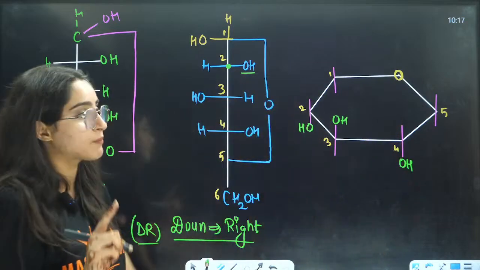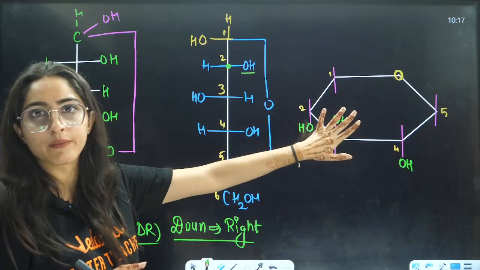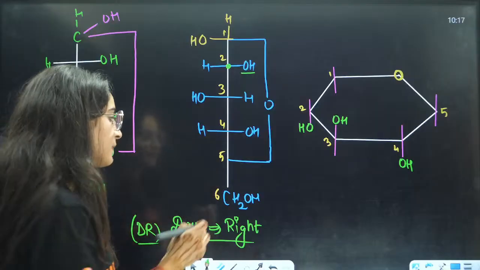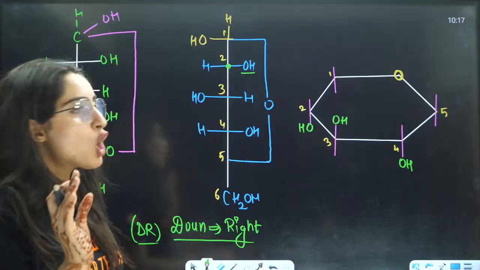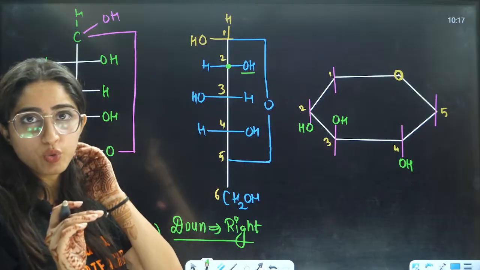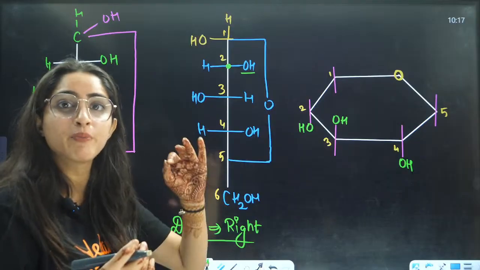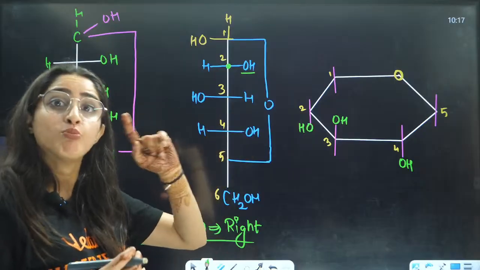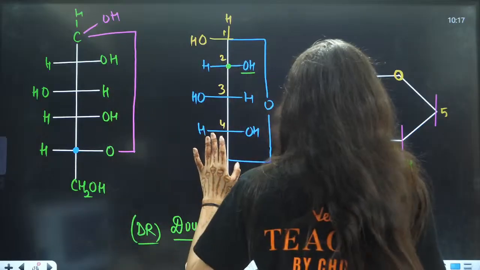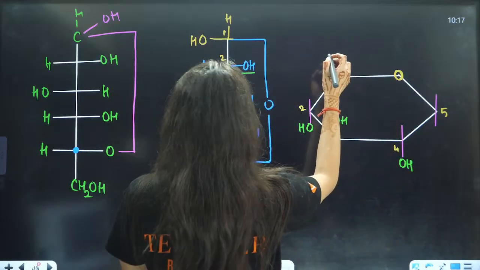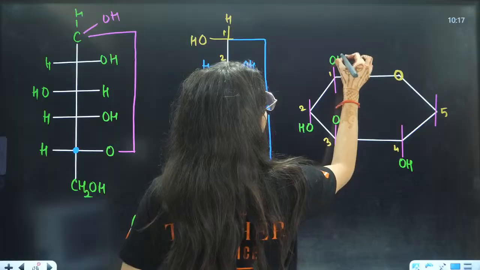The fifth carbon, now let us talk about the fifth carbon here. On the fifth carbon, again you have this CH2OH and there is one more hydrogen. So in these cases, what you will do, more molecular mass will be written on the upside, right? So here, on the left side, yes. So here it is written upside. Why?